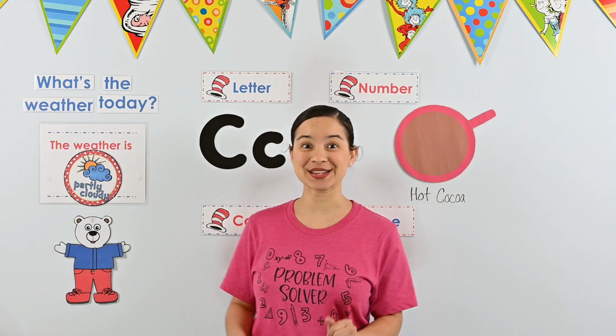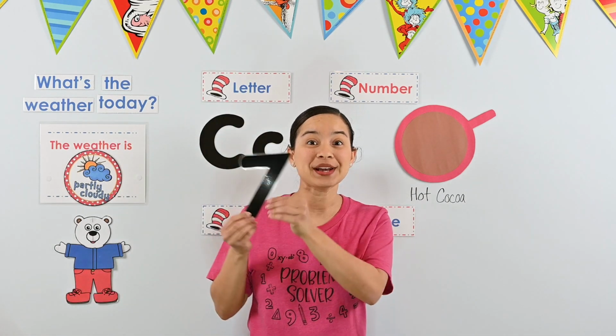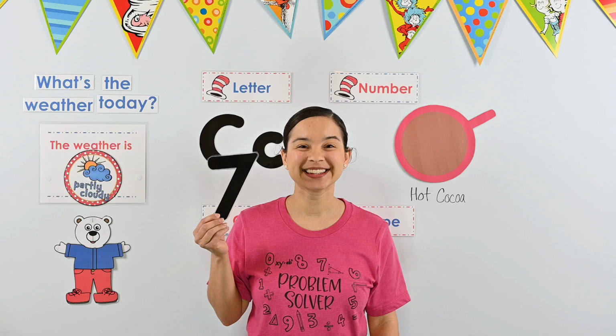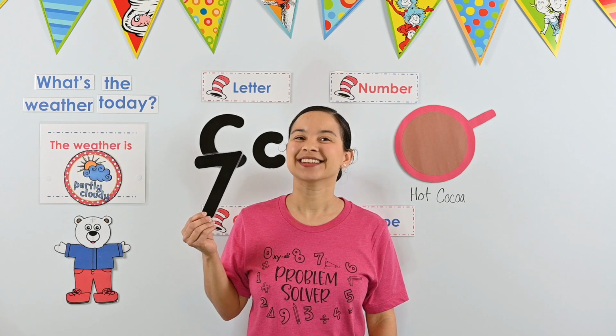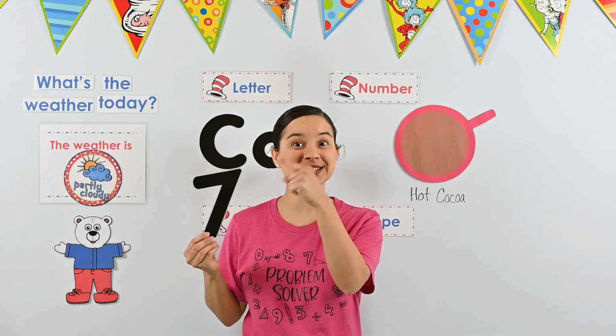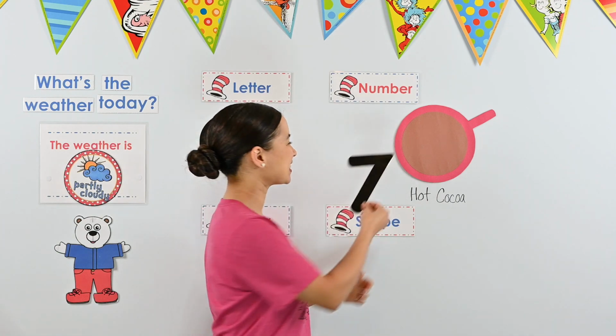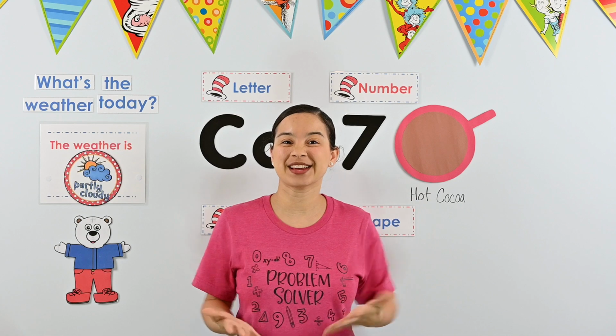Let me show you this week's number. Do you know what number this is? It's the number 7. Can you say 7? Awesome. This week we're learning about the number 7. Let's see if we can count to the number 7. We'll just count out loud.